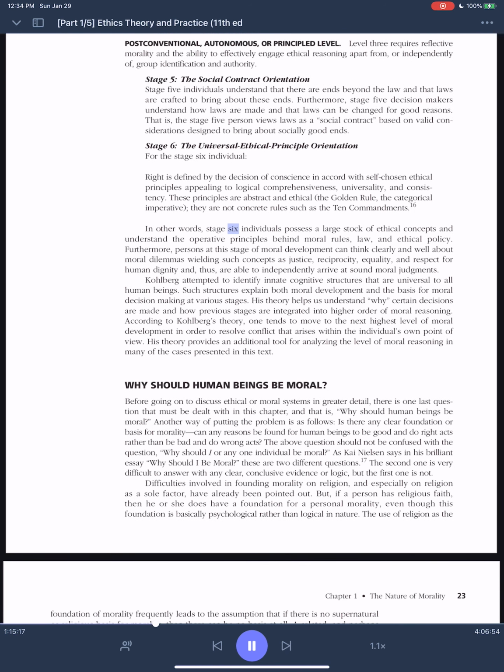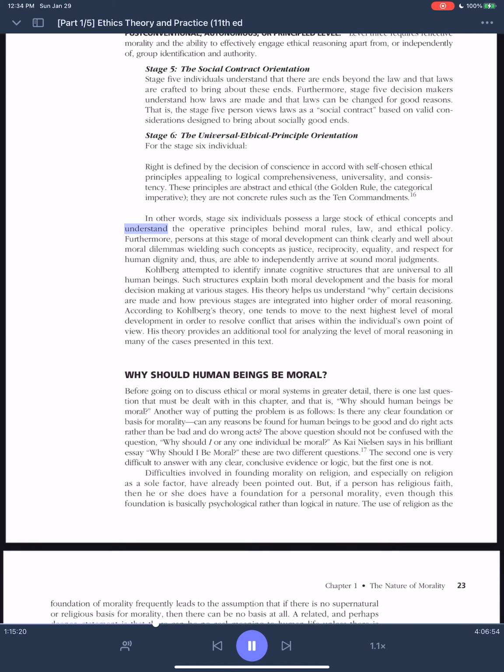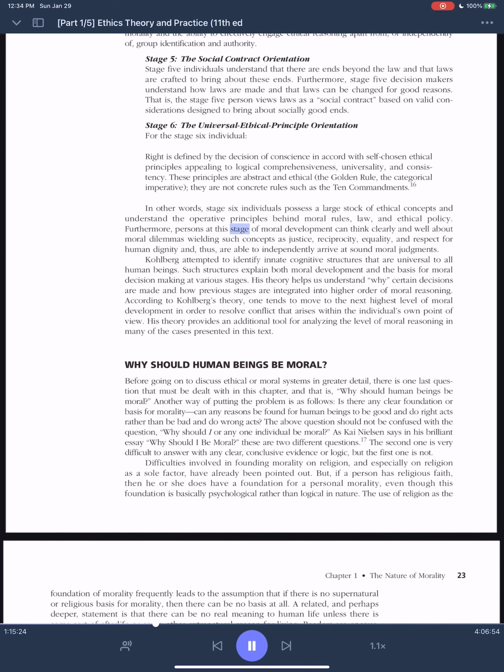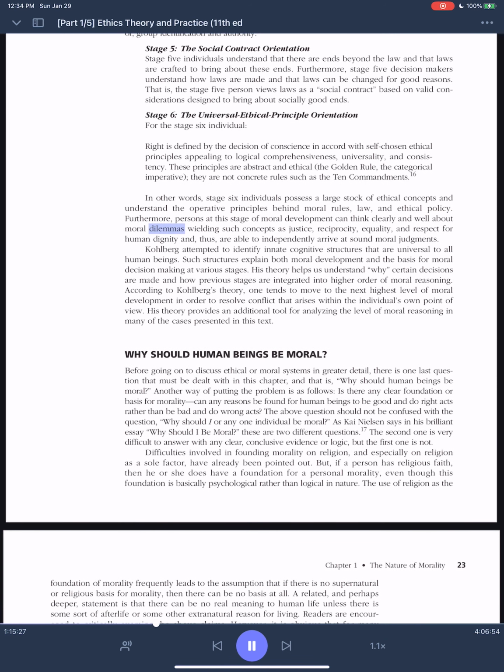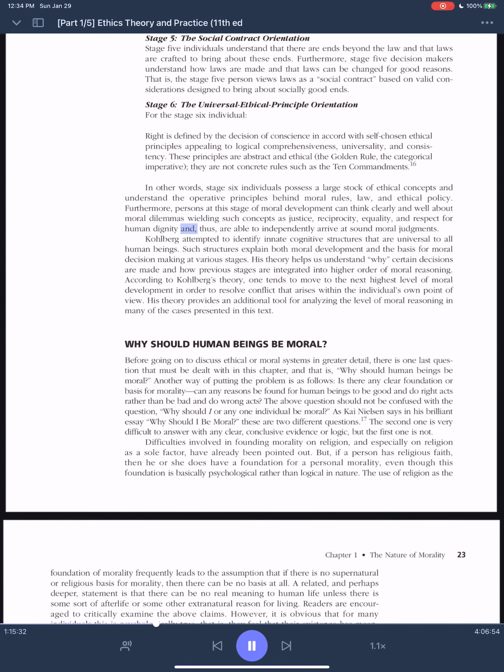In other words, Stage 6 individuals possess a large stock of ethical concepts and understand the operative principles behind moral rules, law, and ethical policy. Furthermore, persons at this stage of moral development can think clearly and well about moral dilemmas, wielding such concepts as justice, reciprocity, equality, and respect for human dignity, and thus are able to independently arrive at sound moral judgments.